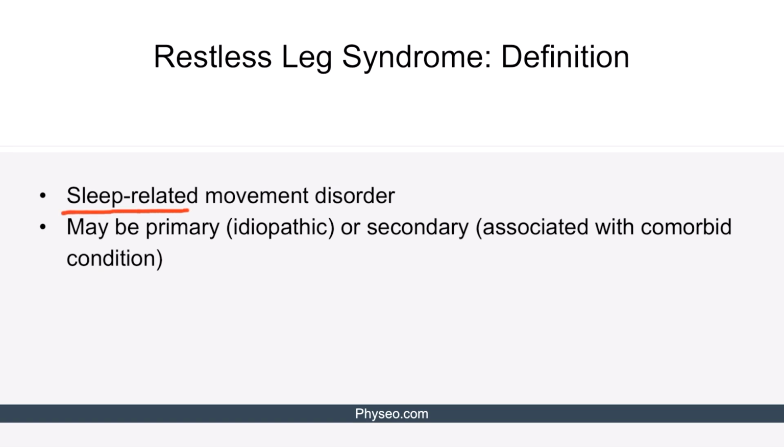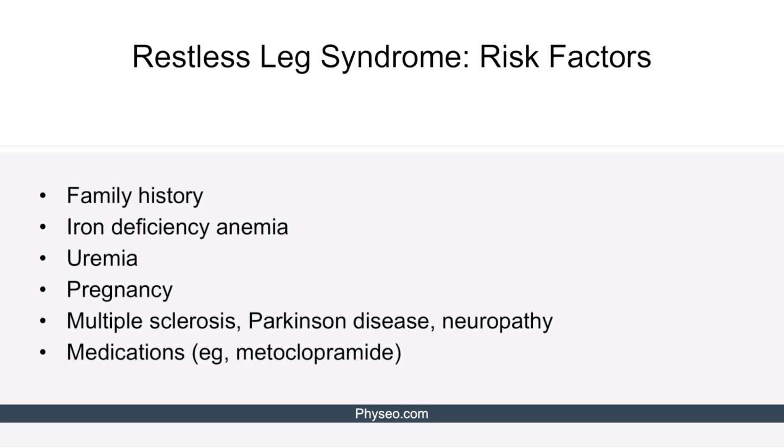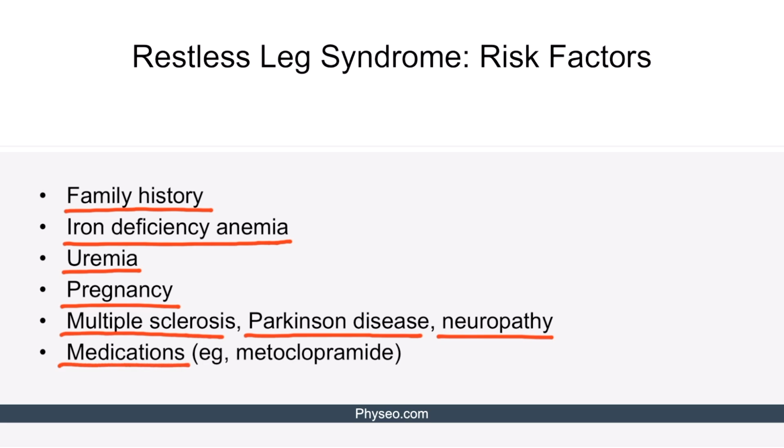Restless leg syndrome is a sleep-related movement disorder. It may be primary, in other words, idiopathic, or secondary, associated with comorbid conditions. Let's review the risk factors for this syndrome. They include family history, iron deficiency anemia, uremia, and pregnancy. Multiple sclerosis, Parkinson's disease, neuropathy, as well as medications such as metoclopramide are also involved.